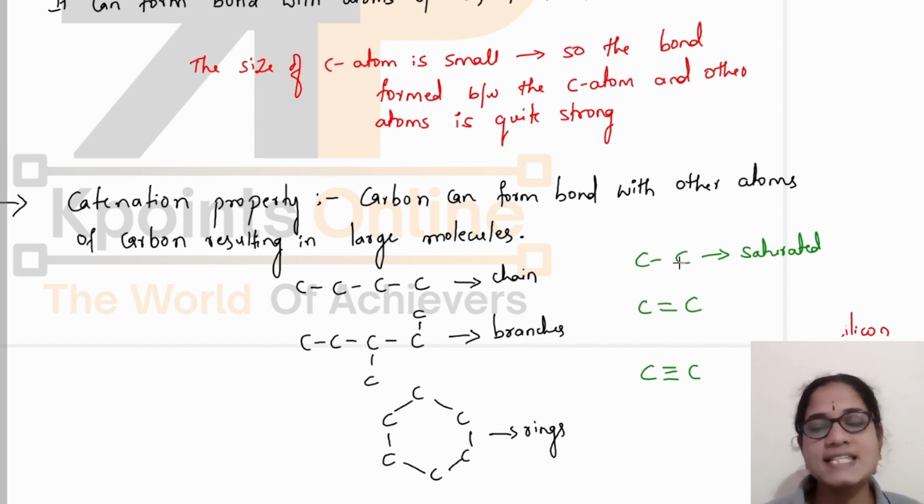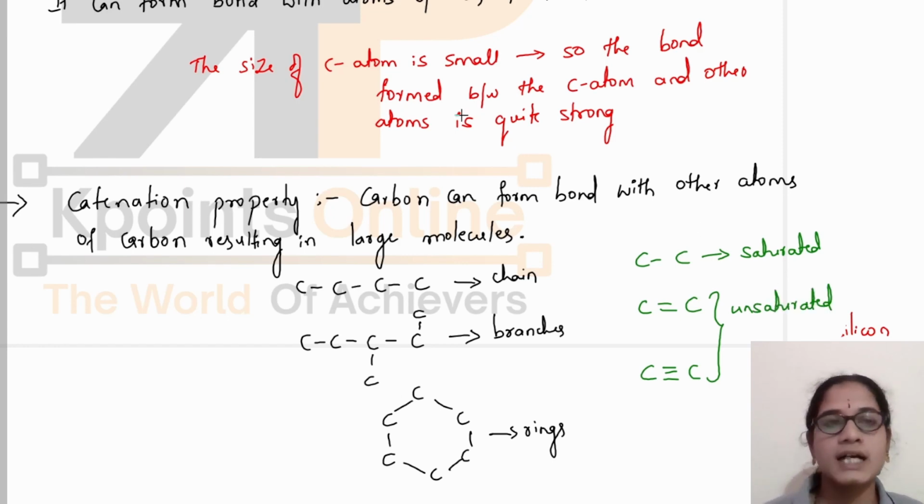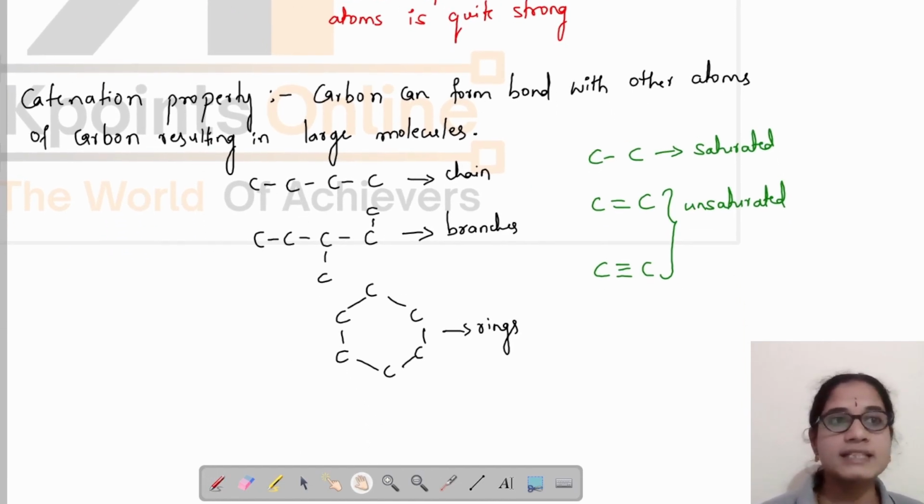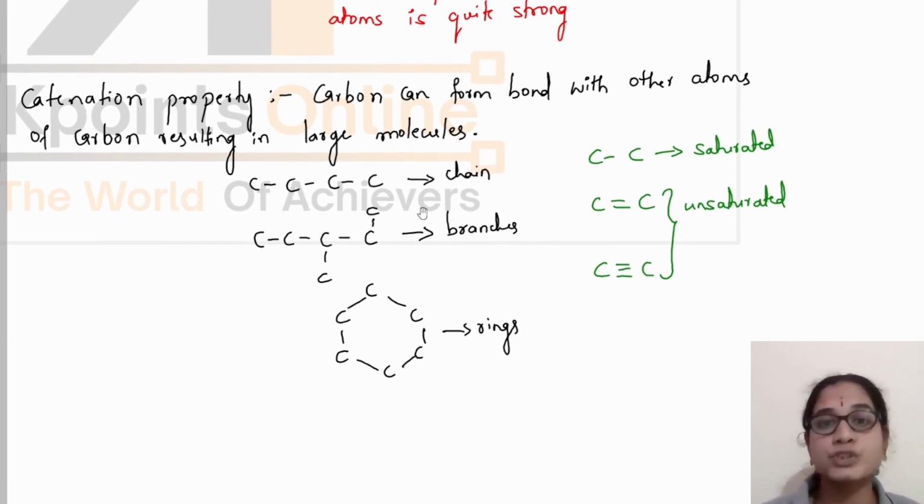In case of C-C, single bond. In the molecule, there is only the presence of carbon single bond. And when there is presence of double or triple bond between the carbon atoms, then those compounds are called unsaturated compounds. And as I have already said, the bond between these carbon atoms is quite strong.